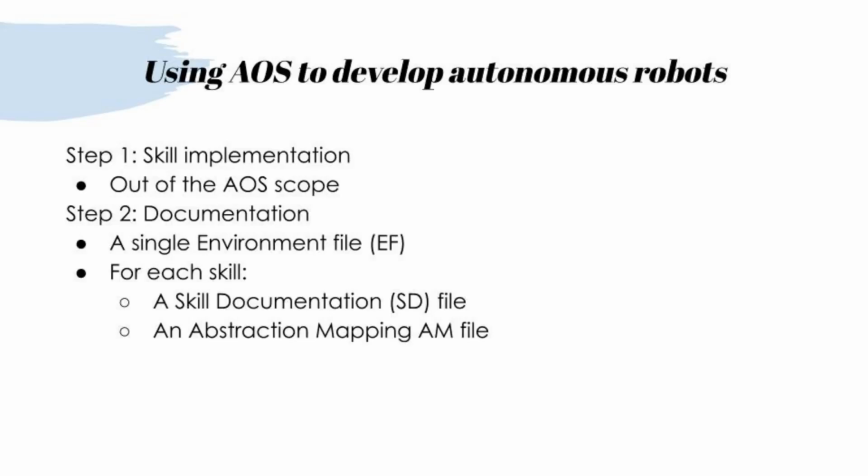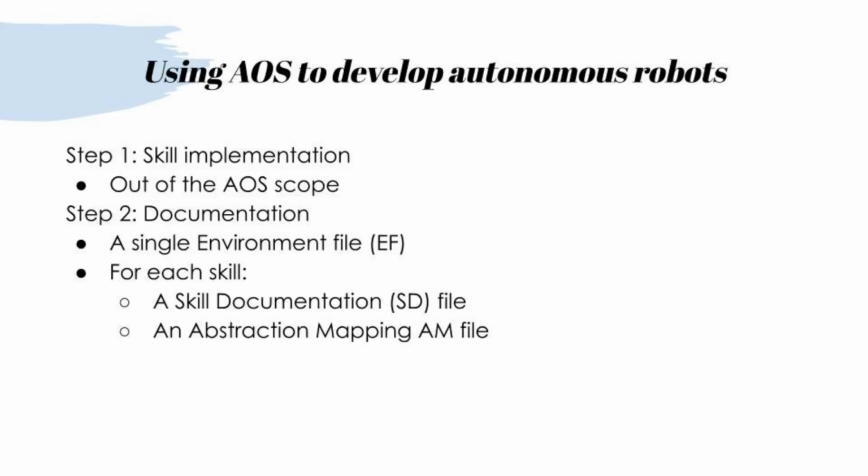Each skill is documented using an SD and an AM file. Semantically, the SD specifies a fragment of a POMDP associated with a specific skill. It describes the expected high-level impact of applying the skill, how state variable values change, the associated reward or cost of the skill, and the information the skill will supply. In POMDPs, these are called the transition, reward, and observation models.